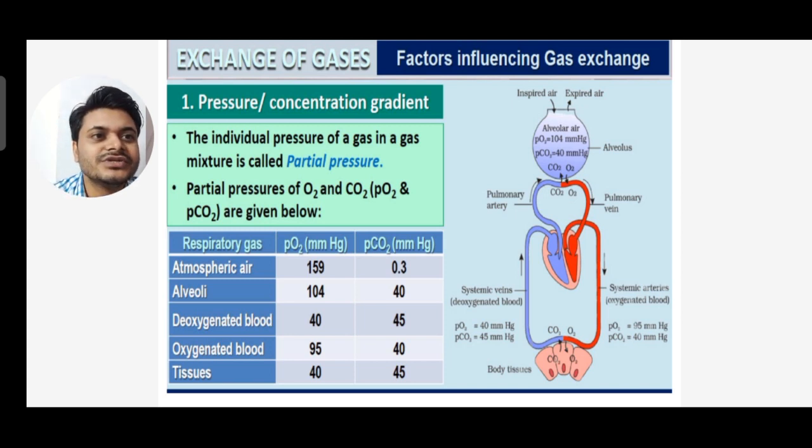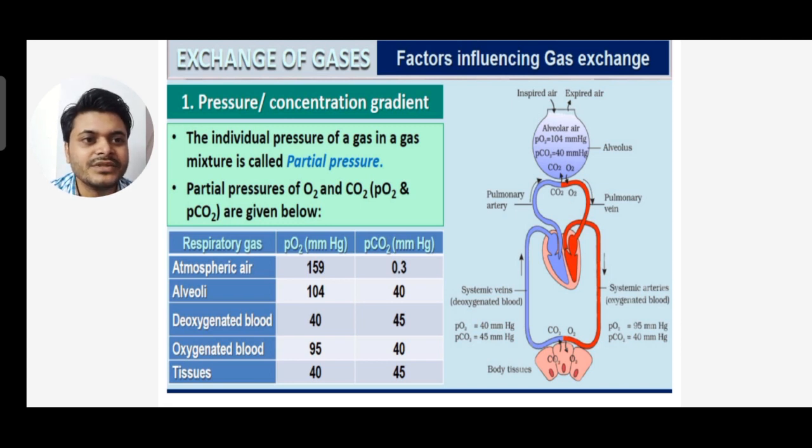Now, due to the difference in the pressure gradient, you can see the partial pressure of oxygen is 104 and partial pressure of carbon dioxide is 40 in the alveolar region. That's why the air gets inside. Next, below, in the systemic arteries carrying oxygenated blood, the partial pressure of oxygen is decreased to 95, and the partial pressure of carbon dioxide remains the same, 40 mmHg.